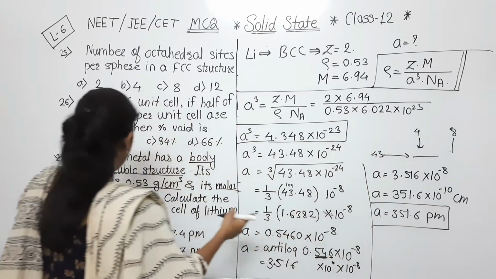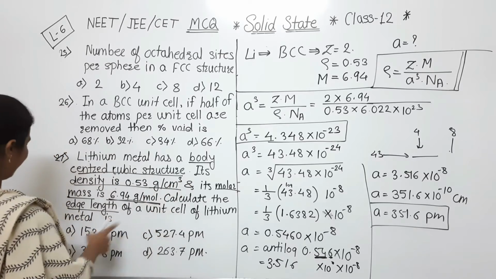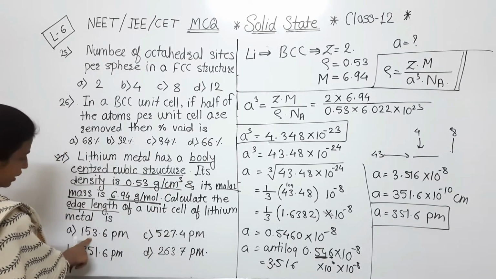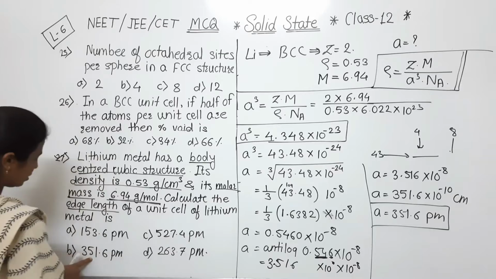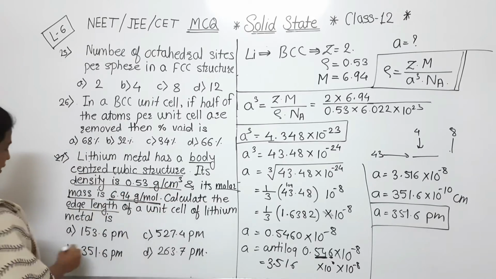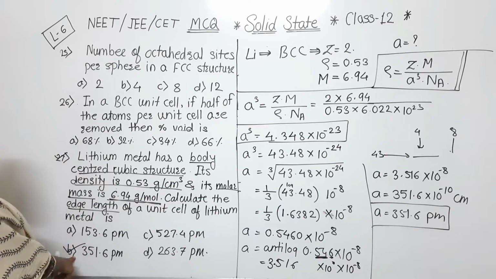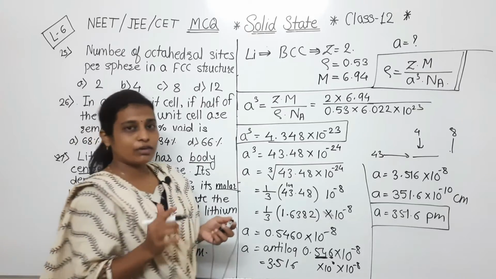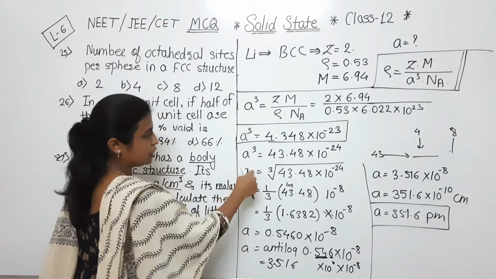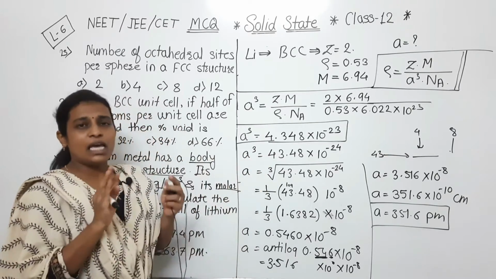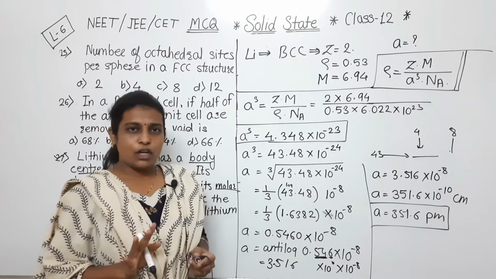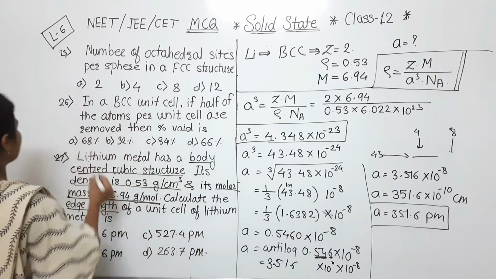So just we are going to check our options. So see, here first one is 153, second 527, and third one is 351, and our answer is the correct one. So hope so here you have cleared how to take the cube root of any value by using the log tables. Now we'll discuss the next MCQ.